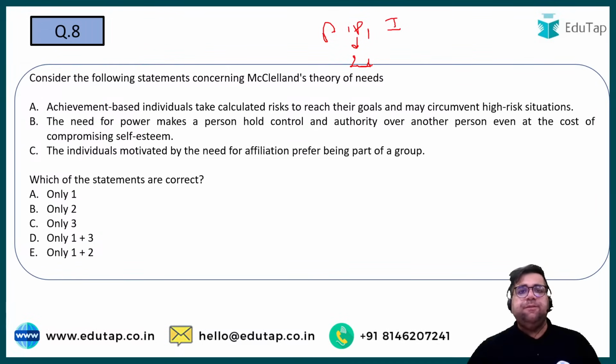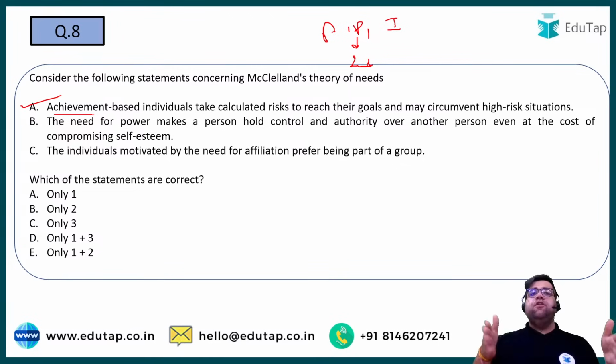Consider the following statements regarding David McClelland's theory of needs. Achievement-based individuals take calculated risks to reach their goals and may circumvent. Circumvent means what? A kind of avoiding high-risk situations. Yes, the statement looks correct to me because achievement-based persons try to work on a particular scale wherein you don't have higher risk or lower risk. So it's a kind of moderate risk situation. So the statement looks correct.